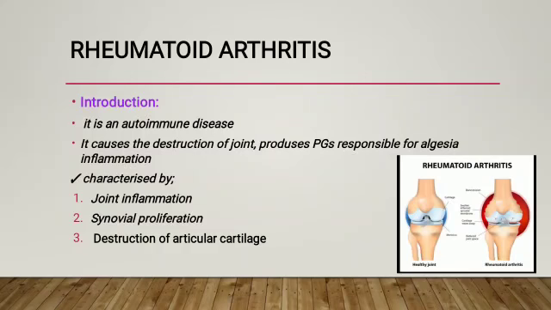First of all, let's discuss the basic part: what is rheumatoid arthritis. Rheumatoid arthritis is an autoimmune disease. It causes the destruction of joints. It produces PGs responsible for analgesia and inflammation. It is characterized by joint inflammation and destruction of articular cartilage. Next is the anti-rheumatoid drug.